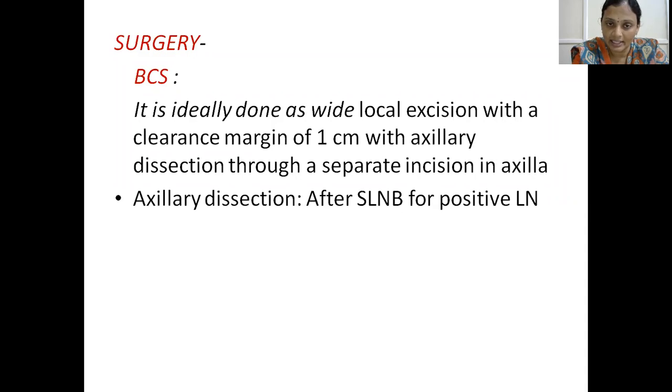So, axillary dissection should be done once the sentinel lymph node biopsy comes positive. Okay.